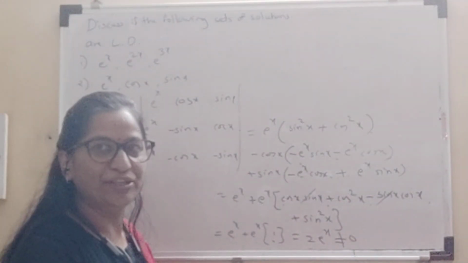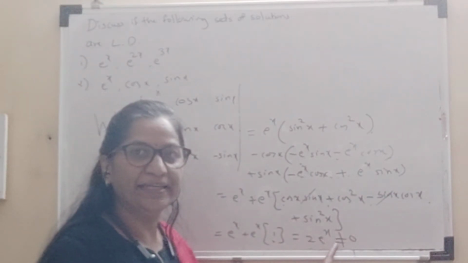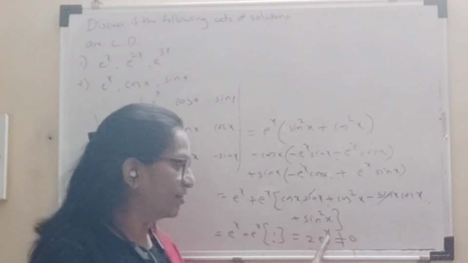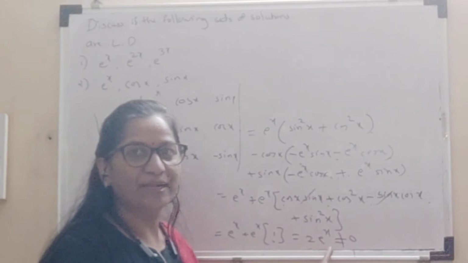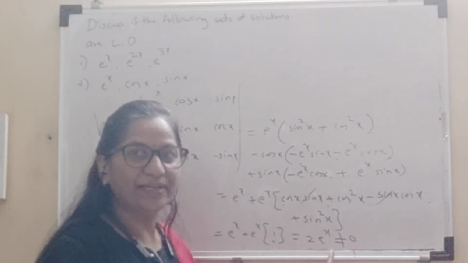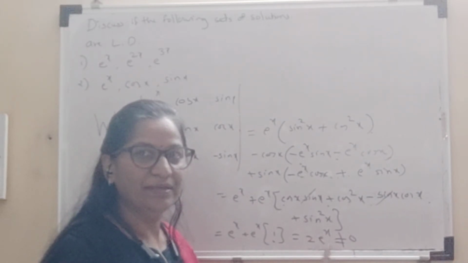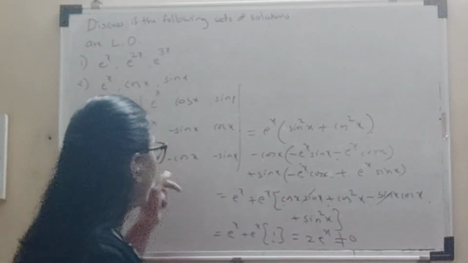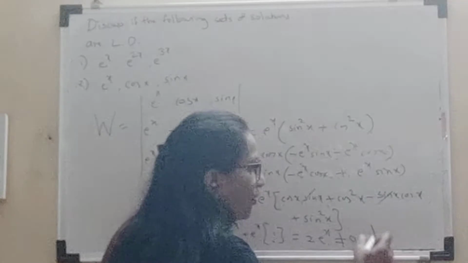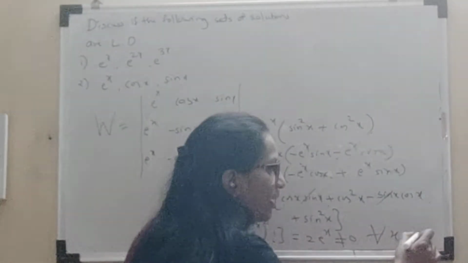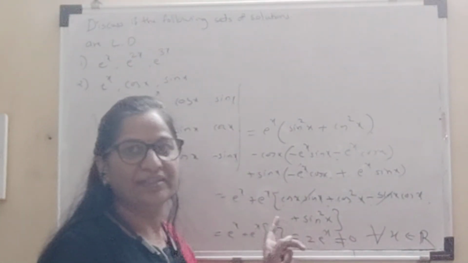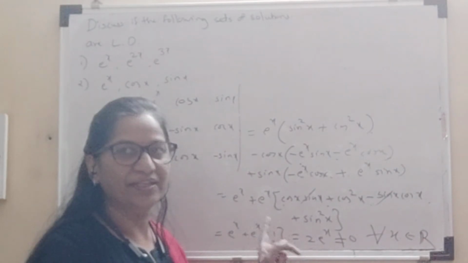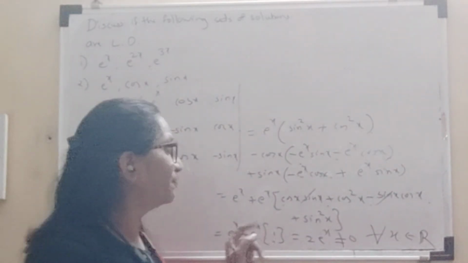We know that the exponential function is never 0 for any real x. It tends to 0 when x tends to minus infinity, but is not exactly equal to 0 for any specific value of x. So that's why here the Wronskian is not equal to 0 for all x belongs to R. So therefore this given set of solutions is linearly independent.